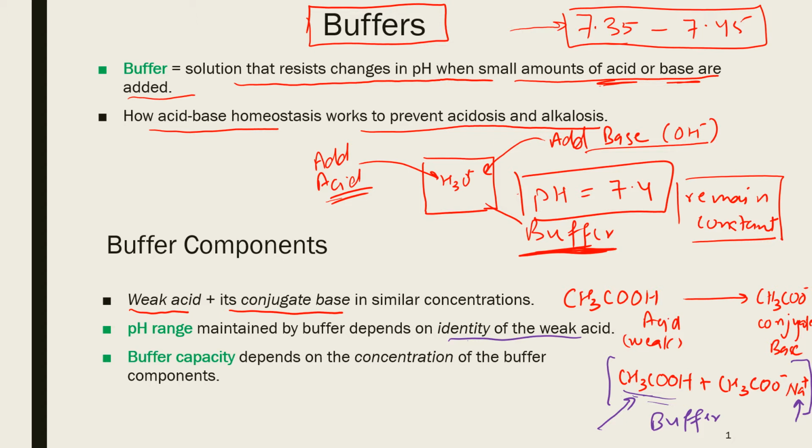Another important property of buffer is the buffer capacity. Buffer capacity means how much acid or base can be added to the buffer before the pH will change. So buffer capacity actually represents the ability of buffer to resist the change in pH, or how much acid or base it can absorb before it reaches the breaking point.